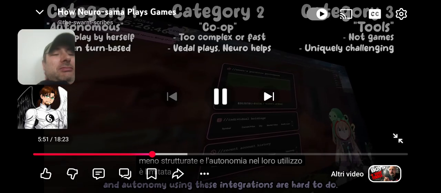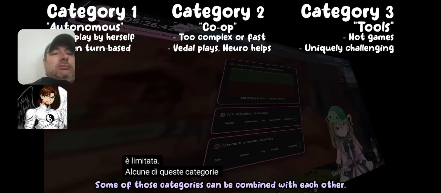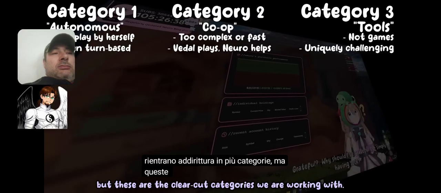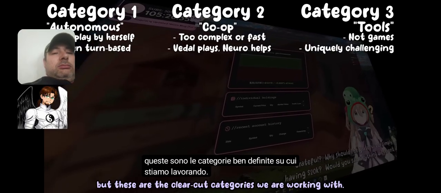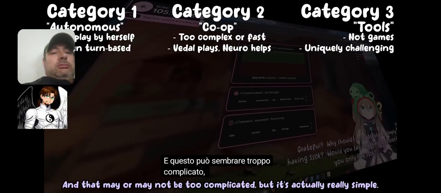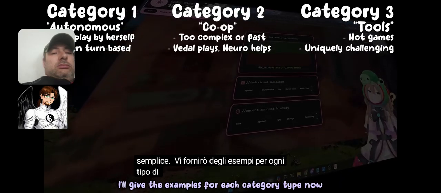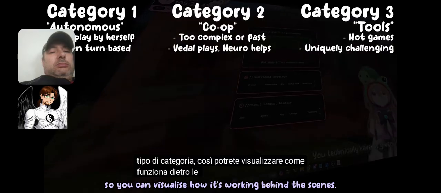These integrations are hard to do. Some of these categories can be combined with each other, and some integrations even fall into multiple categories, but these are the clear-cut categories we are working with. And that may or may not be too complicated, but this is actually really simple. I'll give the examples for each category type so you can visualize how it's working behind the scenes.